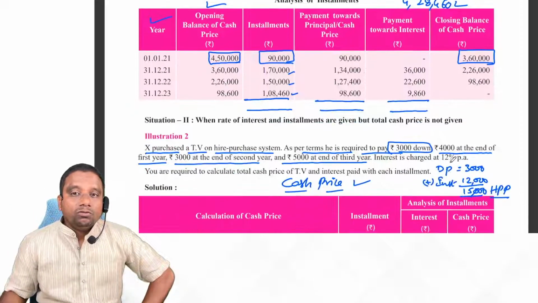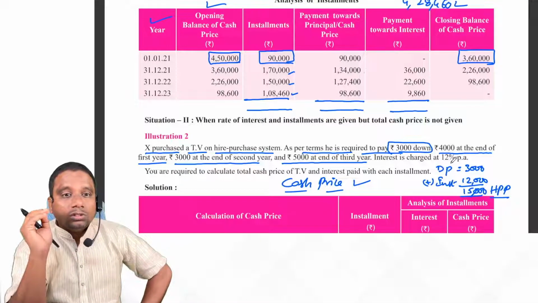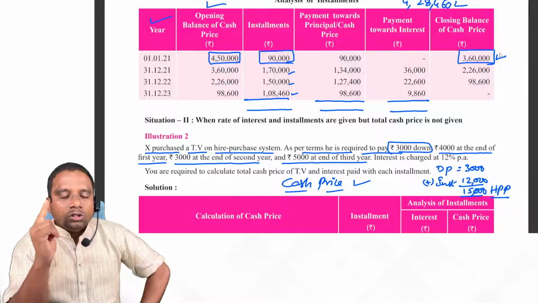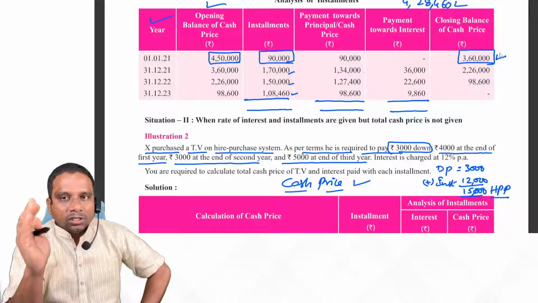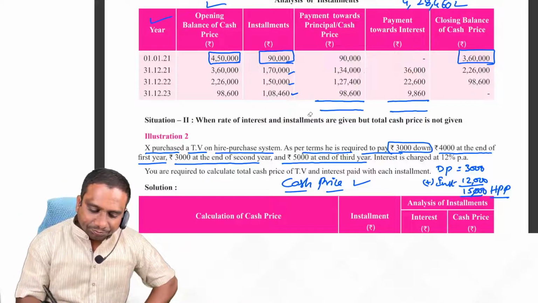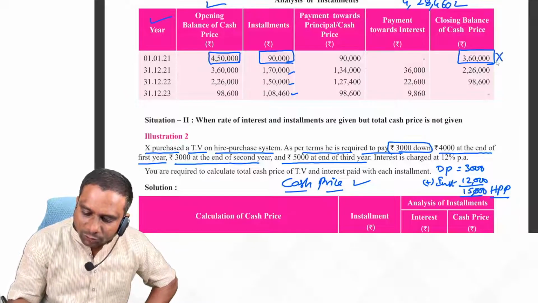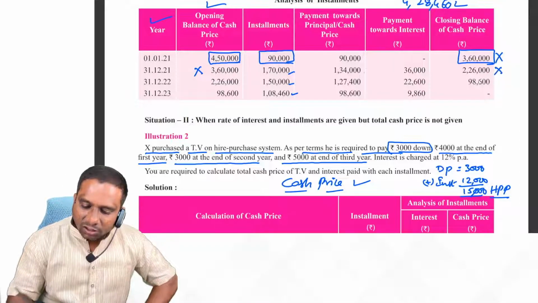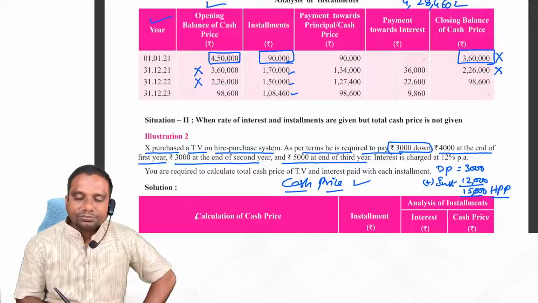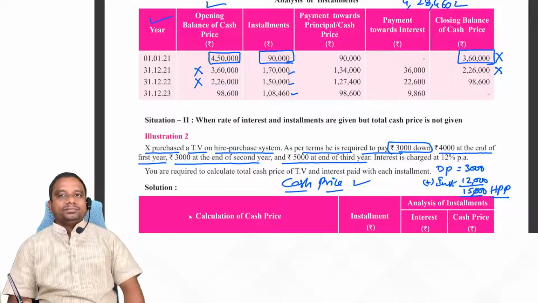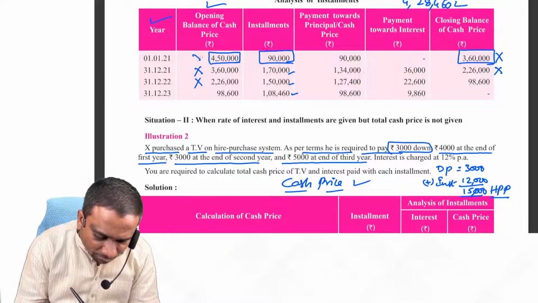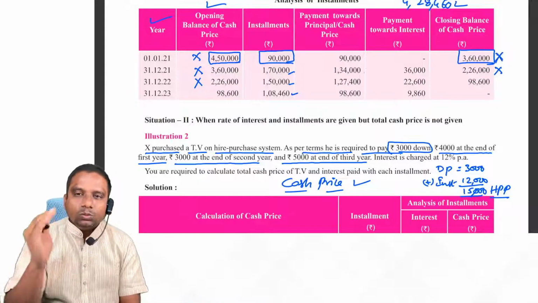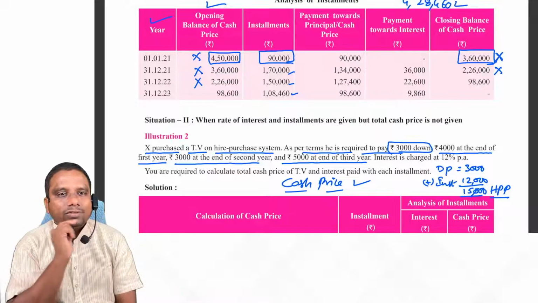But here if you observe, we don't have any cash price. That's why we don't know the amount outstanding at the beginning of the year. If you don't know this one, then it is not possible. Here, how do we calculate? We don't know this 4,50,000. If you don't know 4,50,000, then how to know the amount outstanding at the end of first year?